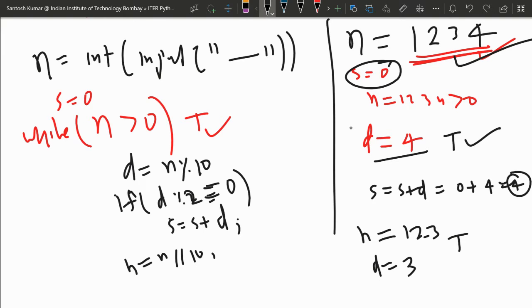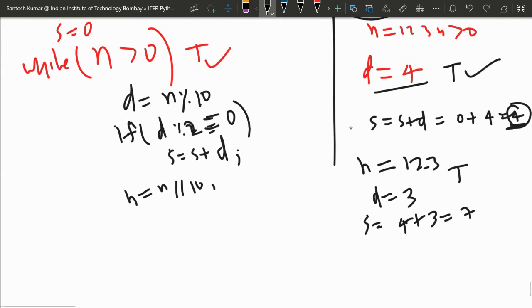And then S will be updated. The last value of S is 4, so 4 plus this D, it is 7 now. Again N will be updated. Now N will be updated, 123 divided by 10, it will be 12. And D will be, what will D be? Now D will be 2.